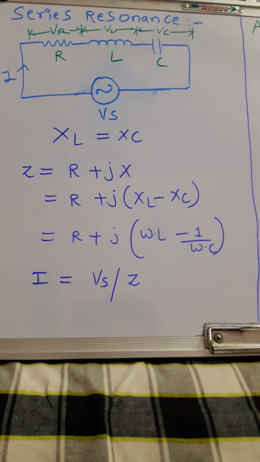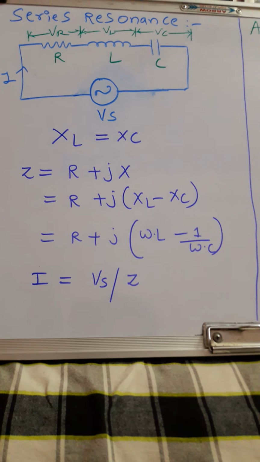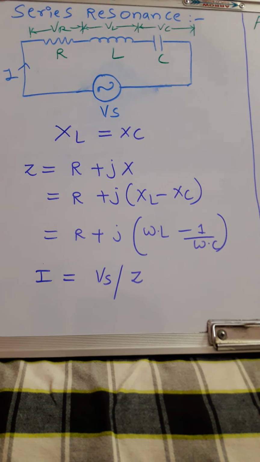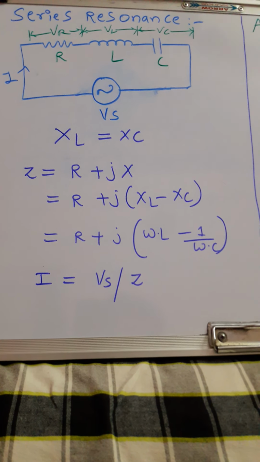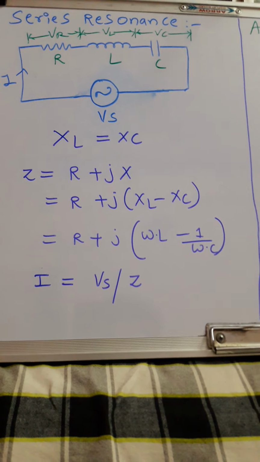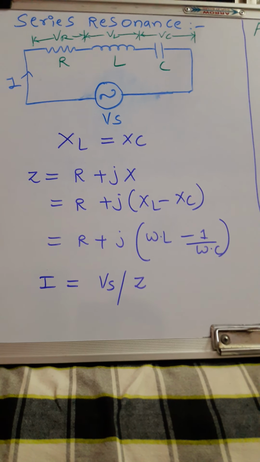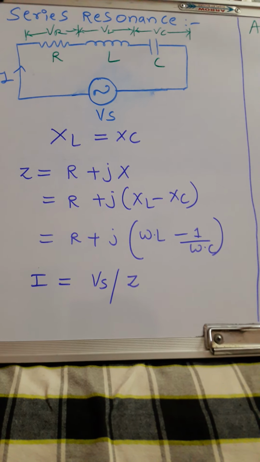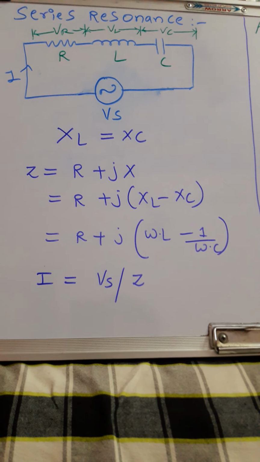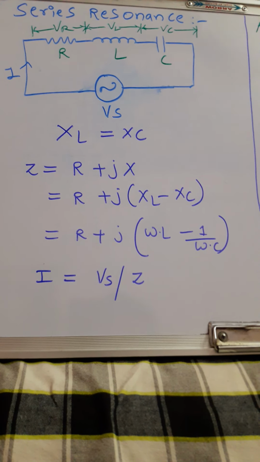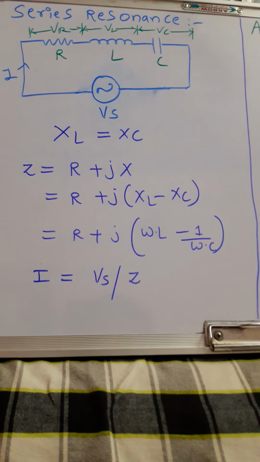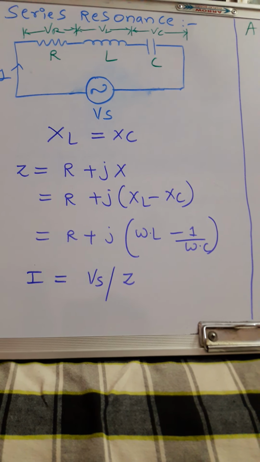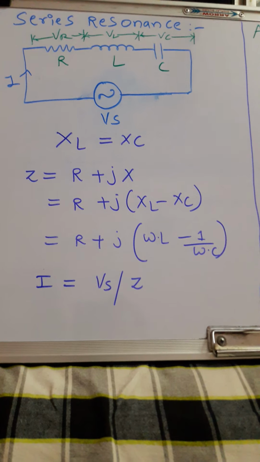When XL is greater than XC, the circuit is said to be inductive, while when XC is greater than XL, the circuit is said to be dominantly capacitive. But if one of the parameters of the series RLC circuit is varied, like inductance or capacitance, in such a way that the current in the circuit is in phase with the applied voltage, and XC and XL become equal and opposite to each other and ultimately cancel each other, the circuit is said to be in resonance. For example, see the figure shown.